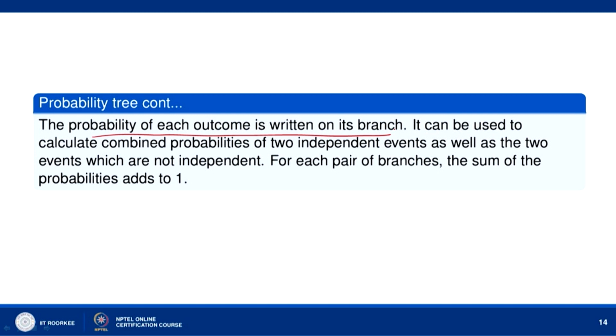It can be used to calculate combined probabilities of two independent events as well as two events which are not independent. For each pair of branches, the total of the probabilities adds to 1. For each pair of branches, the sum of the probabilities must be equal to 1.